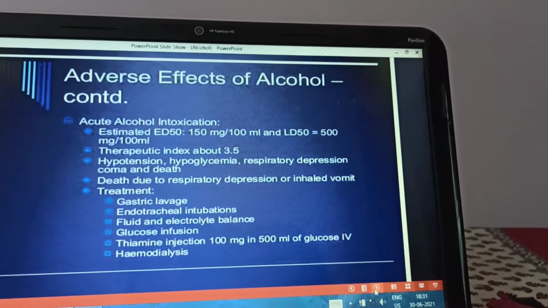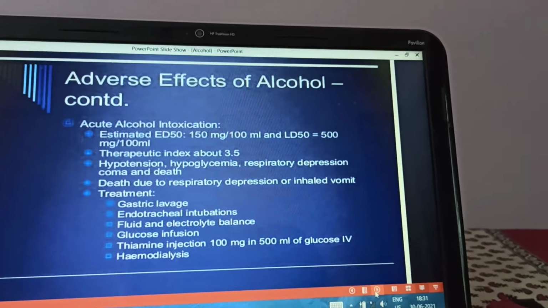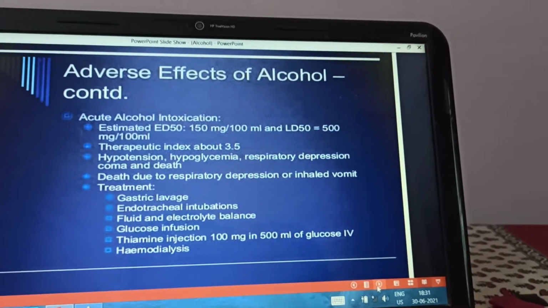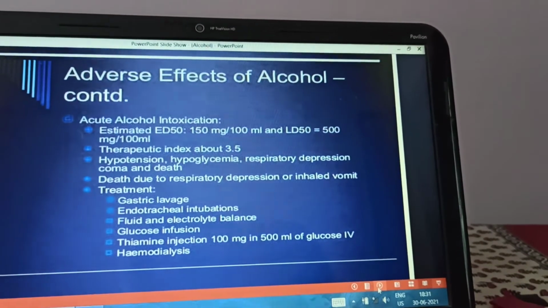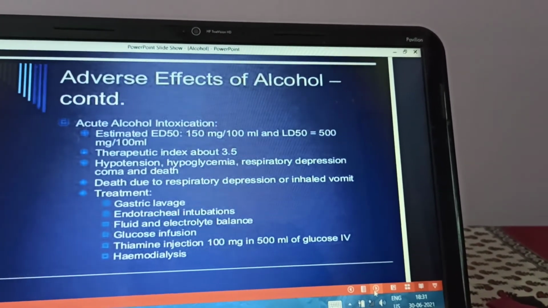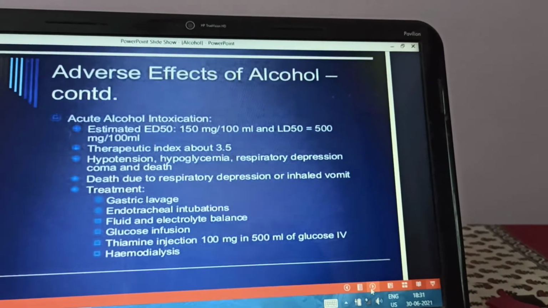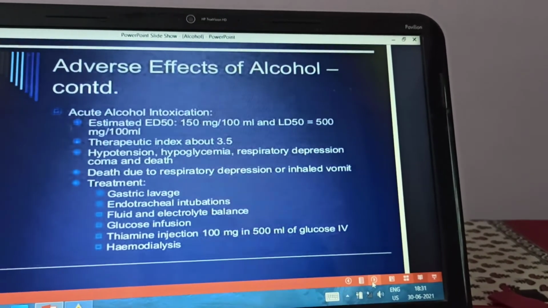Glucose should be given. Intravenous glucose to correct the hypoglycemia. Then thiamine is given in the glucose solution. 100 mg is added in 500 ml of glucose solution. And finally hemodialysis. Hemodialysis helps to hasten the recovery.